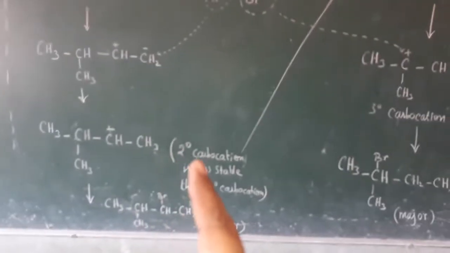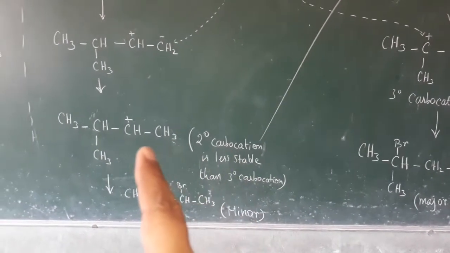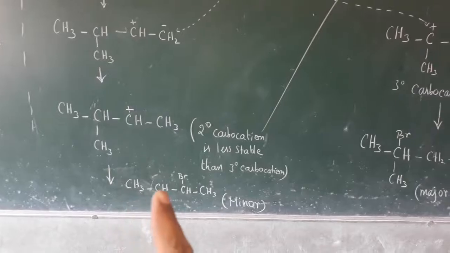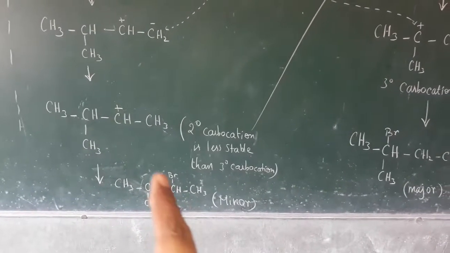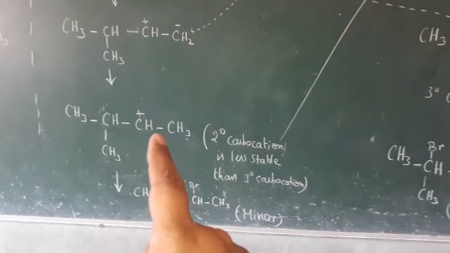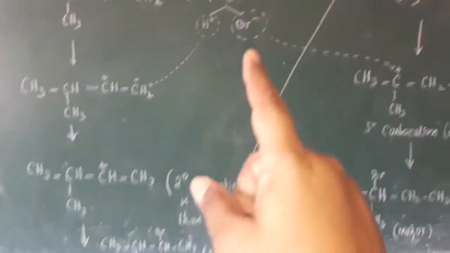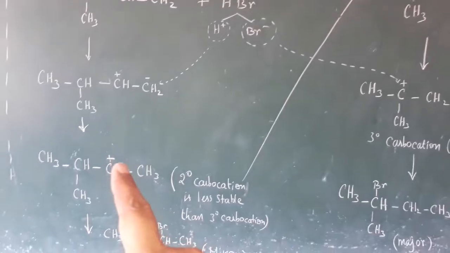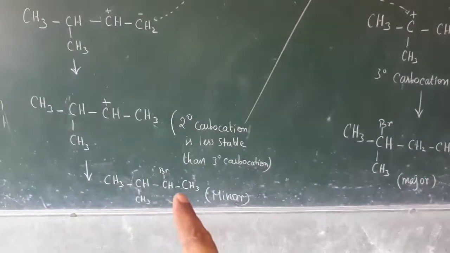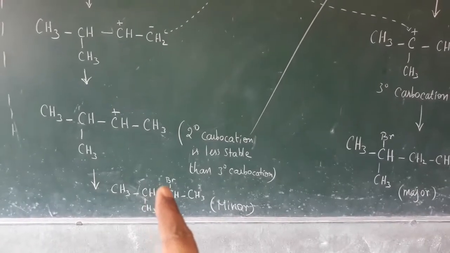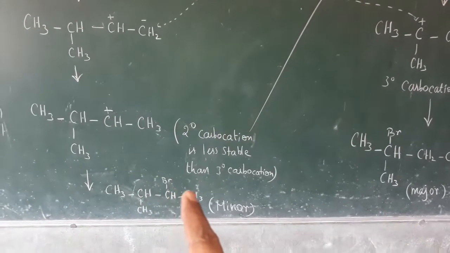That is the major compound. And suppose the 2-degree carbocation has the positive charge on the second carbon, sorry, not the third carbon. The second carbon has the positive charge. The Br minus goes to the second carbon, so that we get 2-bromo-3-methylbutane as the minor product.